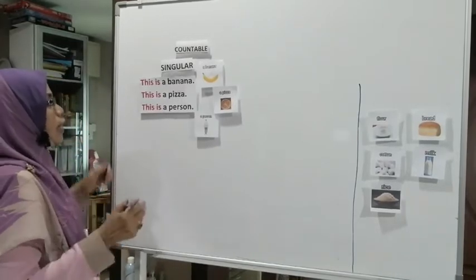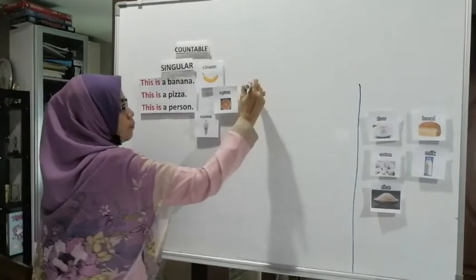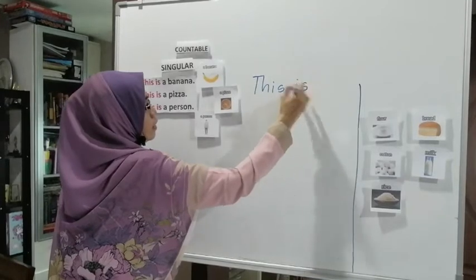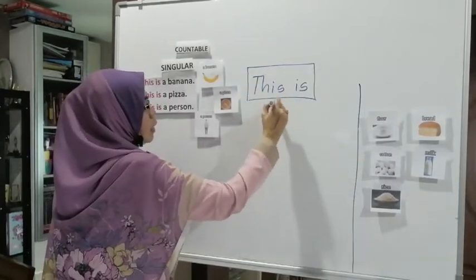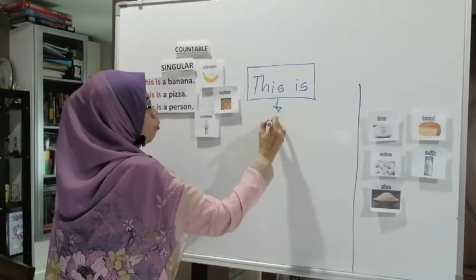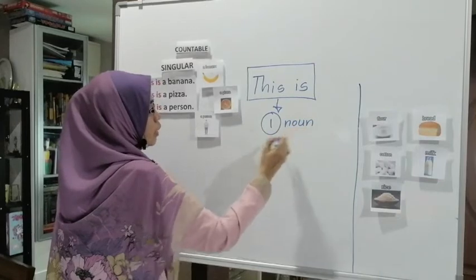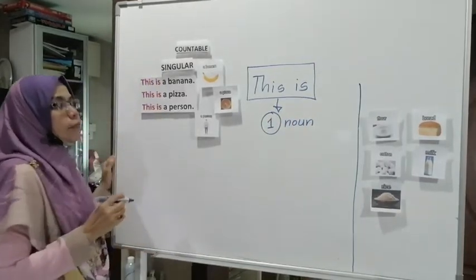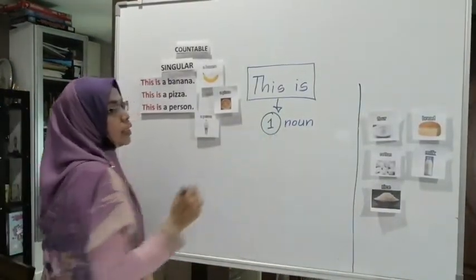In this sentence, as you can see, the word "this is" tells that it is for one noun. You cannot say "this is bananas." No, "this is" shows that it is one noun.